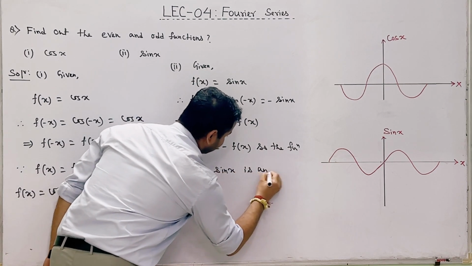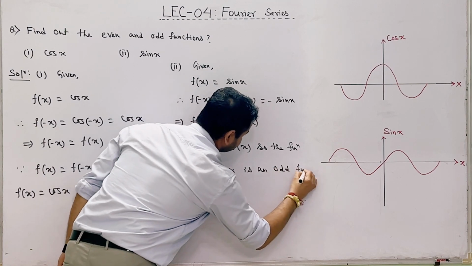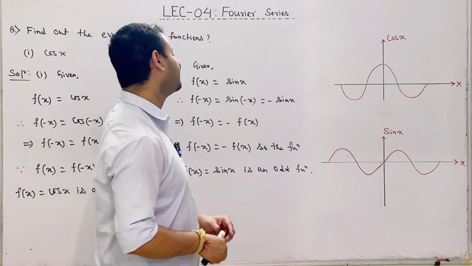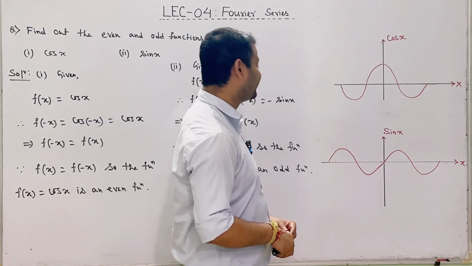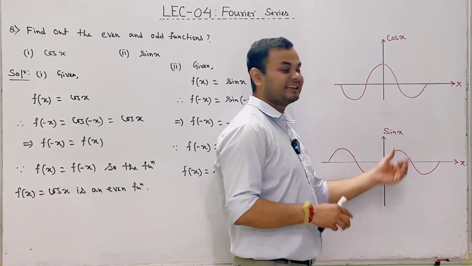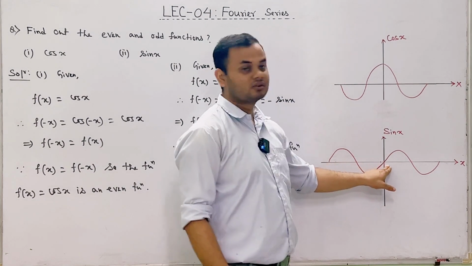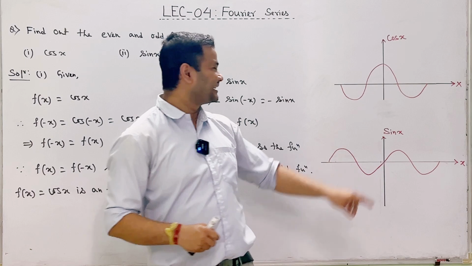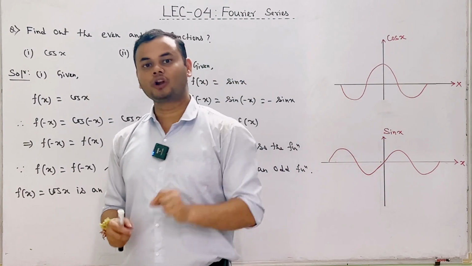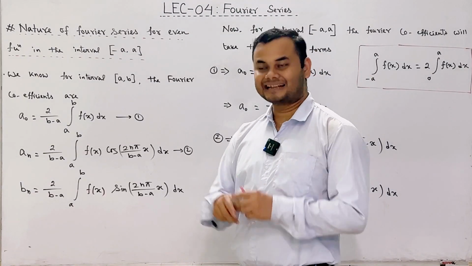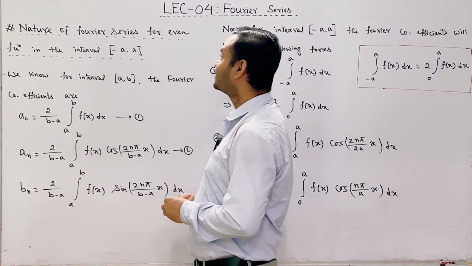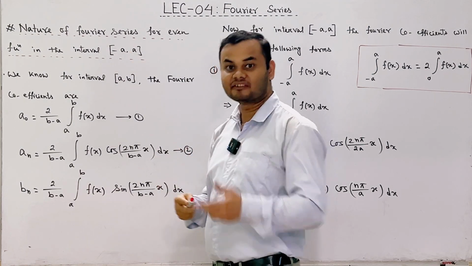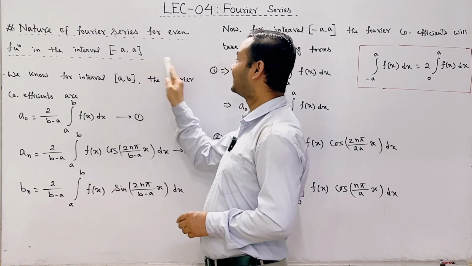is an odd function. Again, when we plot the graph, then we will see that the function sin x is symmetric about the origin. So it also confirms that sin x is an odd function. Okay? Now the next topic is the nature of Fourier series for even function in the interval -a to +a.